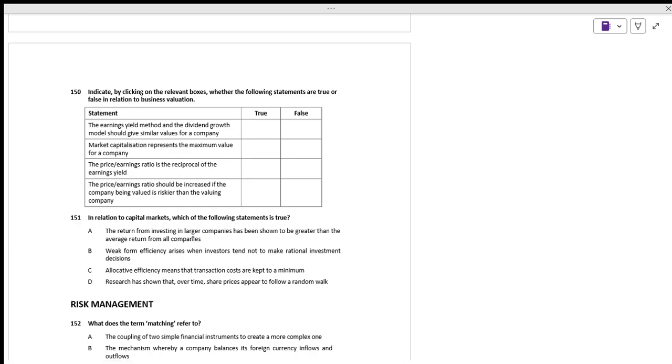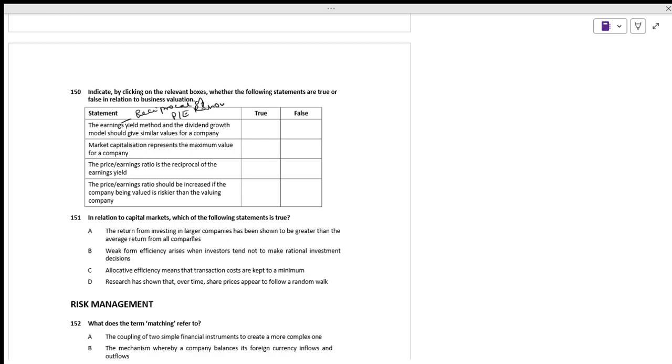Indicate by clicking on the relevant boxes whether the following statements are true or false in respect to business value. The earnings yield method. What is the earnings yield? Earnings yield is nothing but the reciprocal of the price earning ratio. And the dividend growth model, both are different. Is it right?